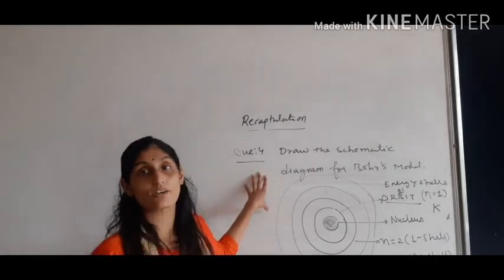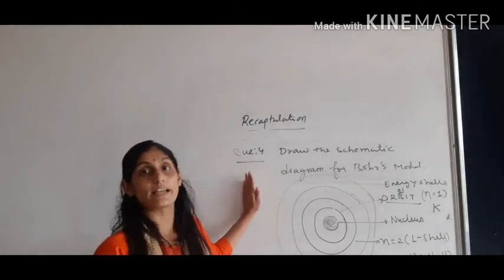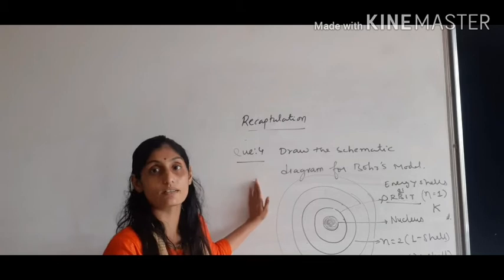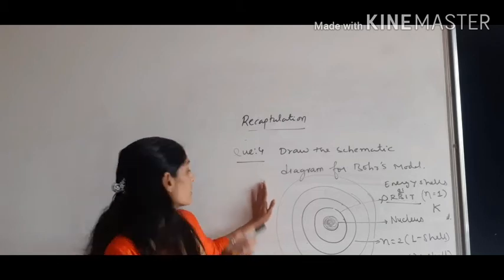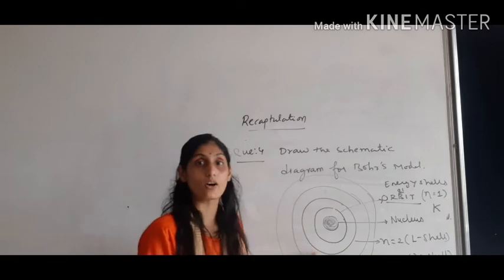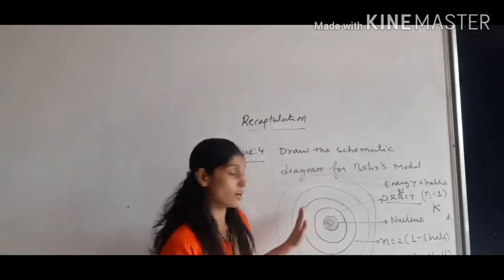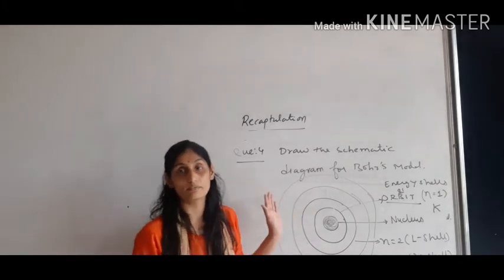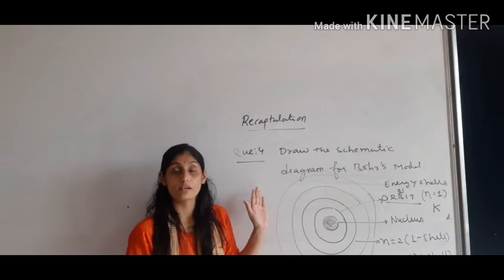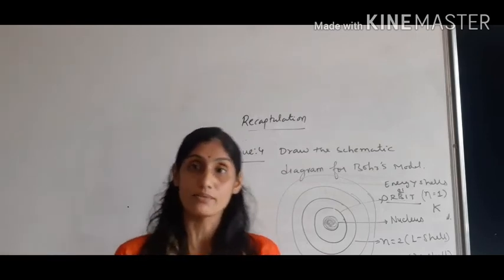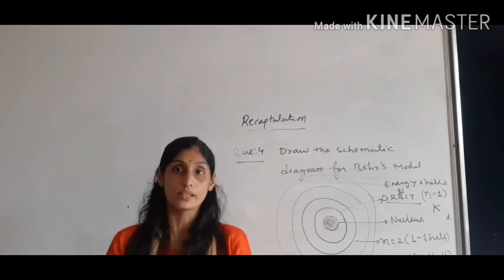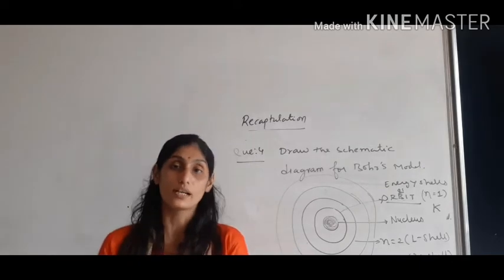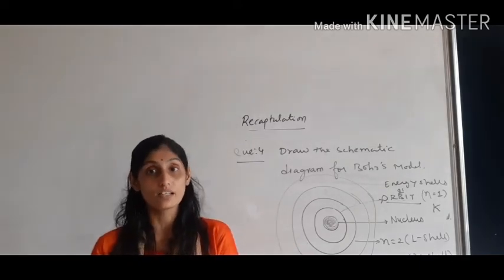So this is the limitation of his model, that he has only said about the energy as well as the energy shells. He has denoted the energy shells or the energy levels, but he has not shown how the electrons are accommodated or arranged in the particular orbit. So to overcome that, for the distribution of the electrons in the orbit, Bohr and Bury worked together, and that particular rule is known as the Bohr and Bury rule. This was given by both of the scientists, Bohr and Bury.